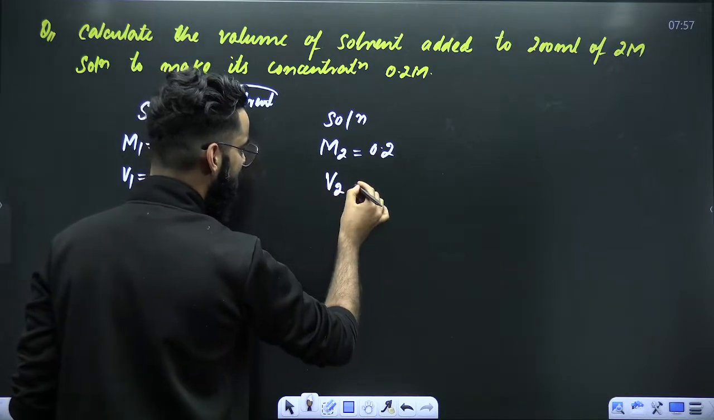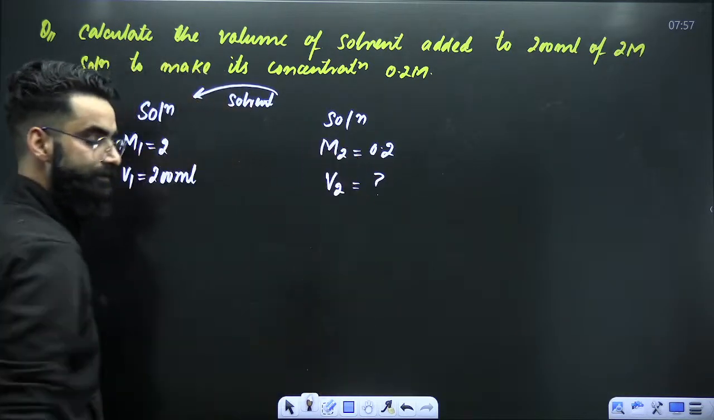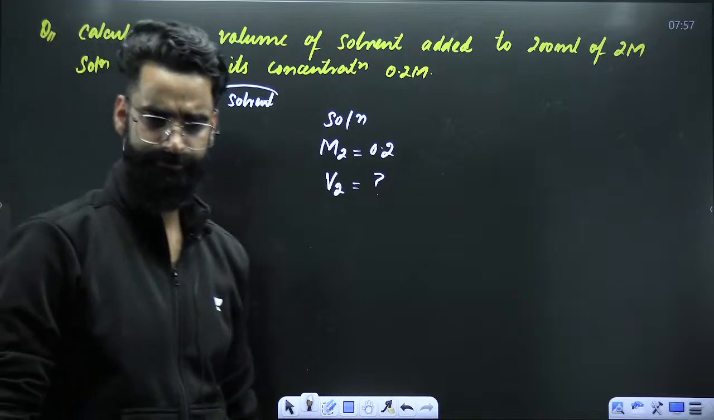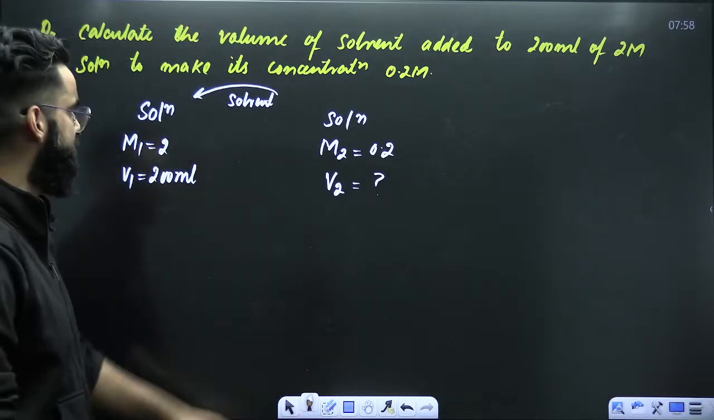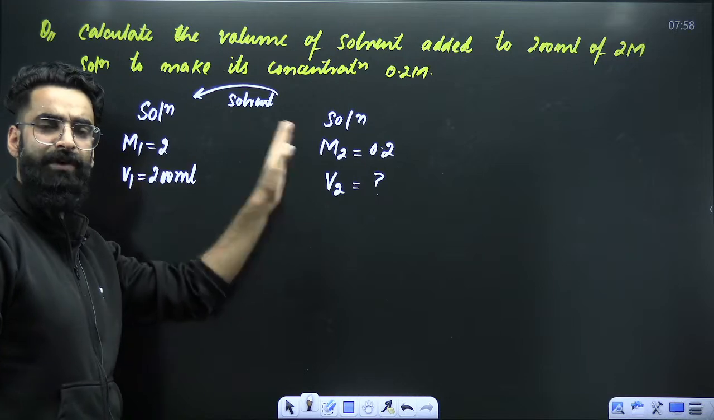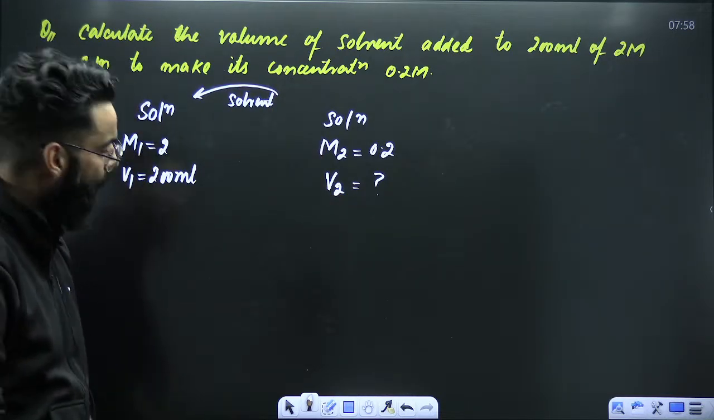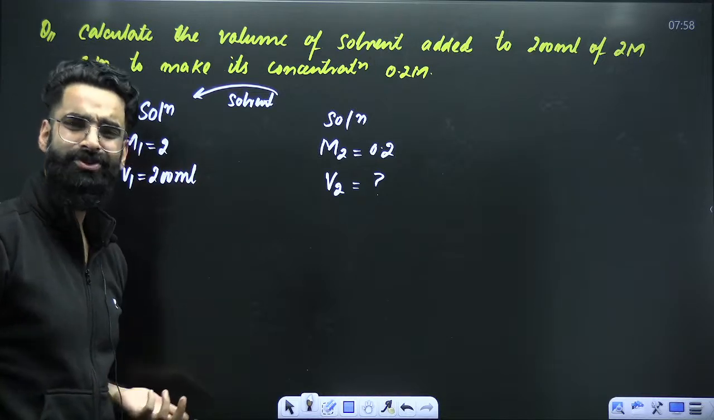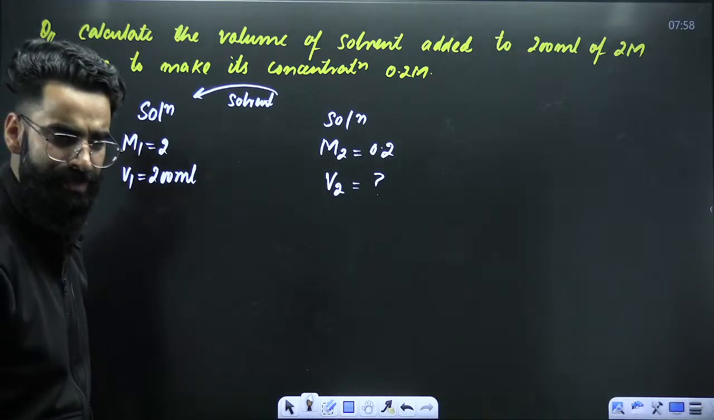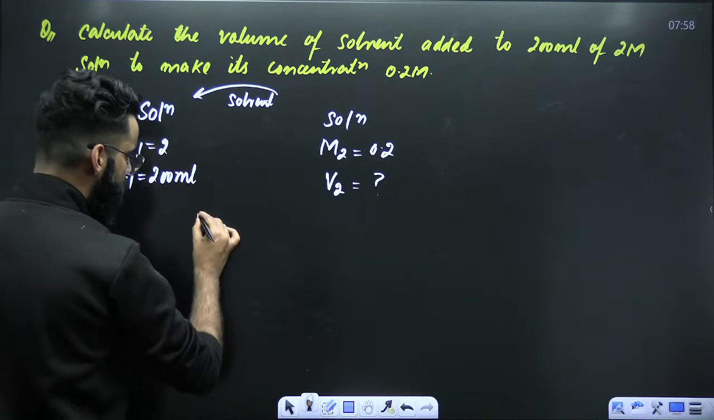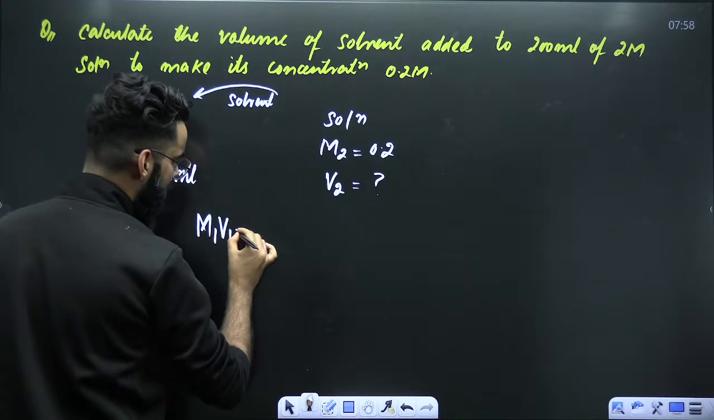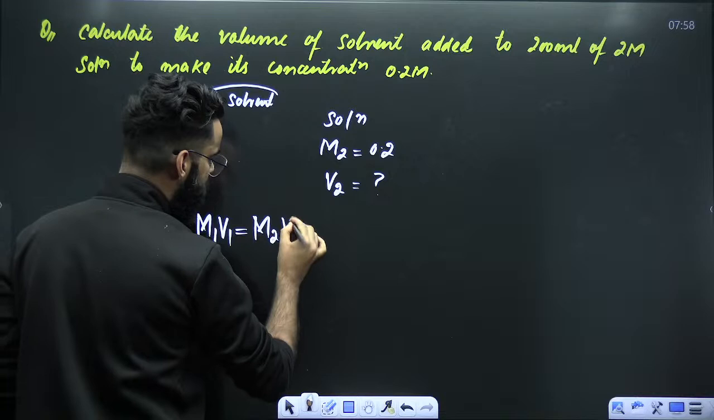Let's say the final volume of the solution is V2. Since you are adding solvent to it, the new volume of the solution is V2, and the final molarity is M2. Now, is this a case of dilution? Absolutely, this is a case of dilution. And in case of dilution, we use the dilution formula, M1V1 equals M2V2.